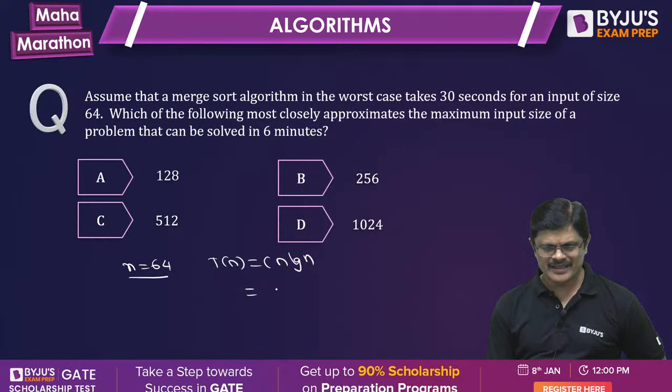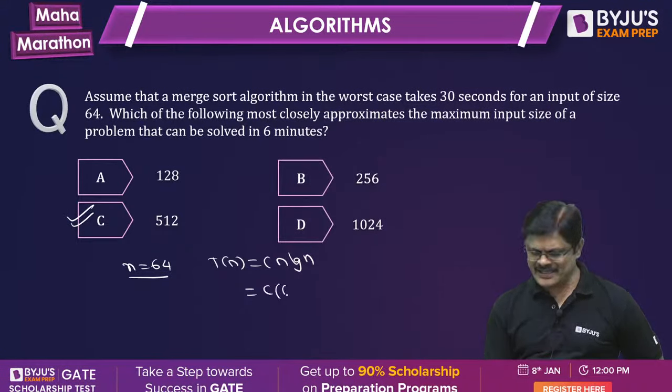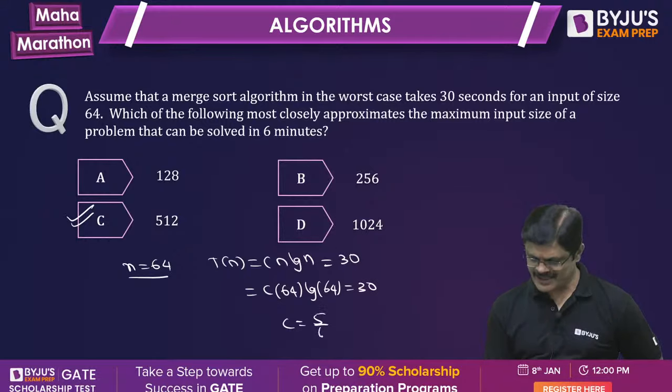Answer is fine, all of you answered properly. What is the value of C here? n is 64, so n log n is 64 log 64. But for n equal to 64, it is given as 30 seconds. So from this, you can find the value of C is equal to 5 by 64. Very good.